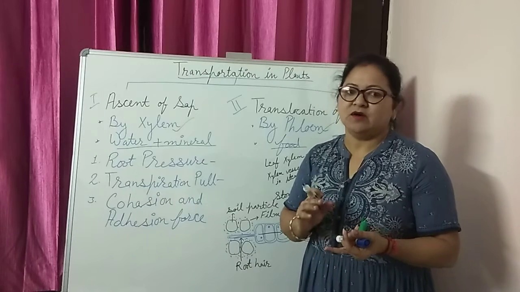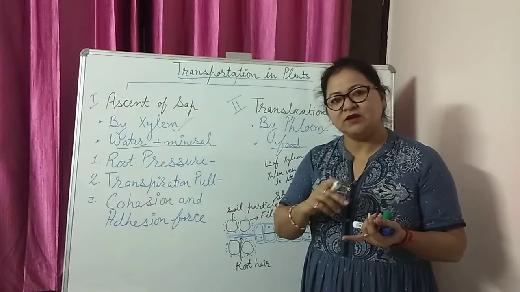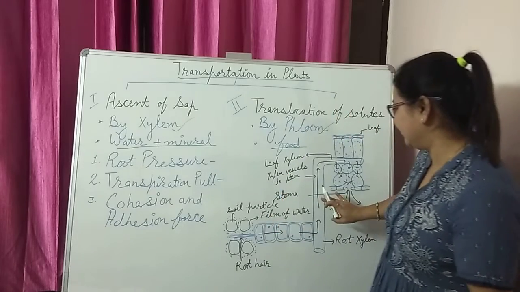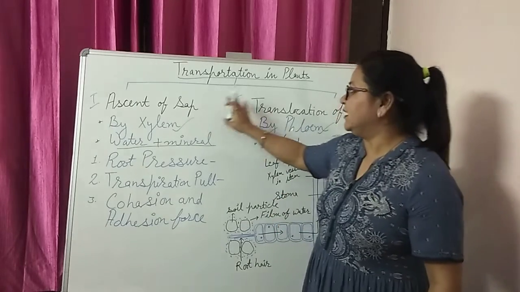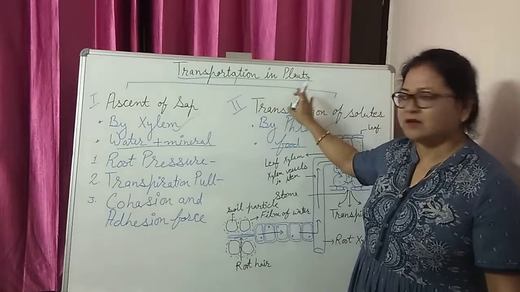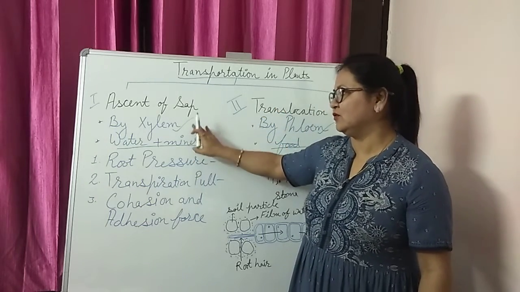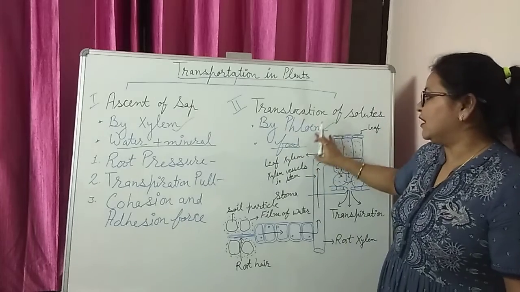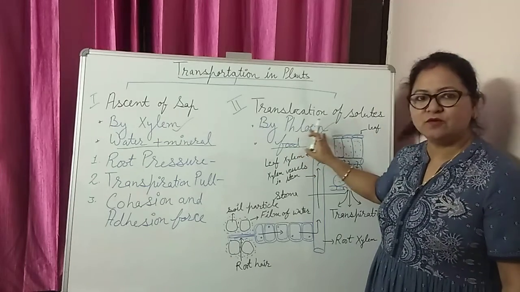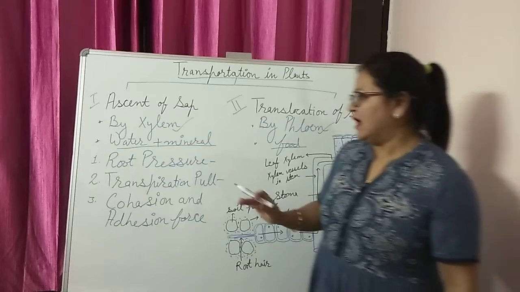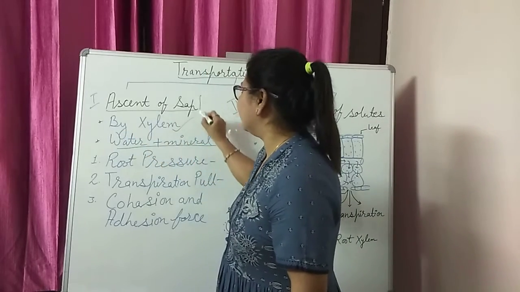The vascular bundle, or xylem and phloem, is present in the roots, and it makes a continuous channel in the stem and in the leaves. So these are the two main headings in transportation in plants: ascent of sap, that is transportation of water and minerals through xylem, and translocation of solute, that is transportation of food through phloem. First I will start with the ascent of sap.